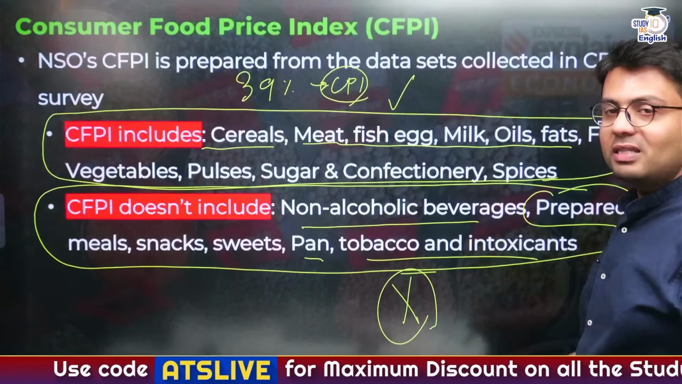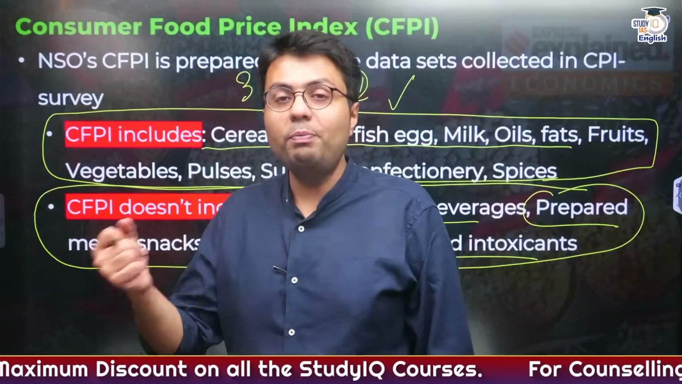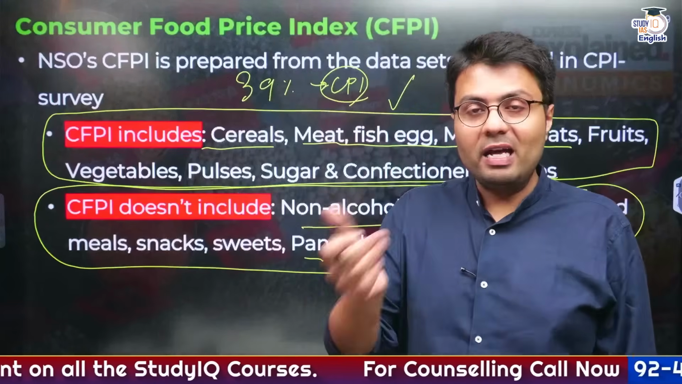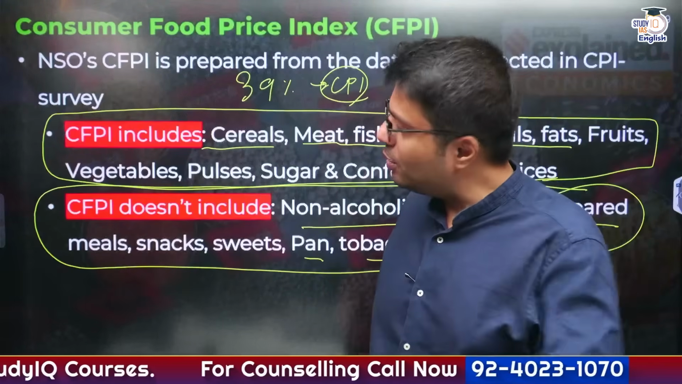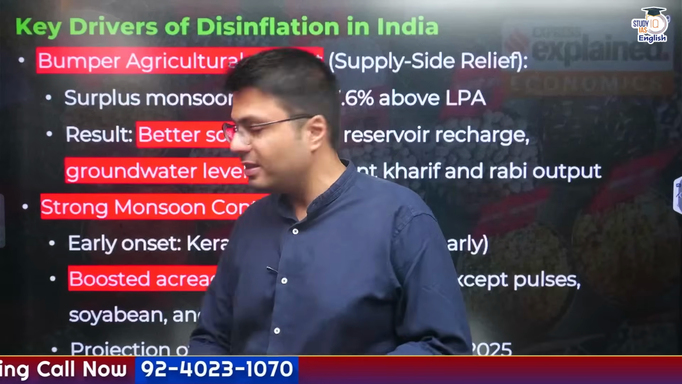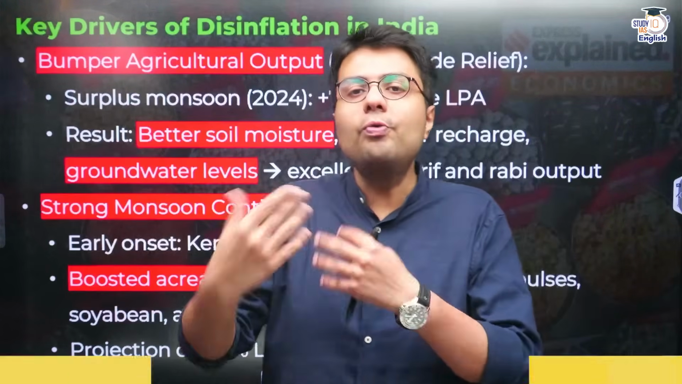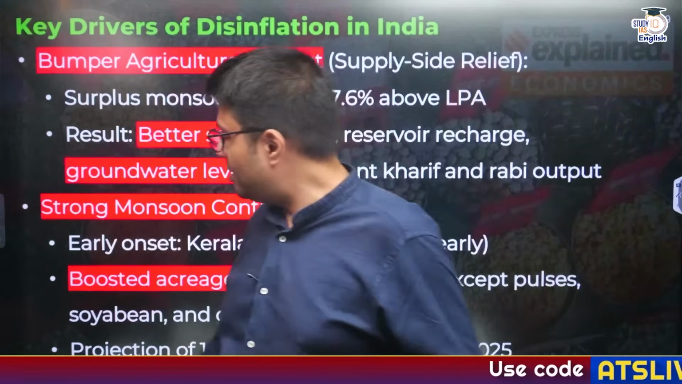Why prepared meals and snacks? Do you think people living in rural areas are buying as many processed items or food as the urban area people? The answer is no, right? So these are the exclusions that have been made in the consumer food price index. Now let us understand the factors that have contributed to the cooling down of the price levels in food items.